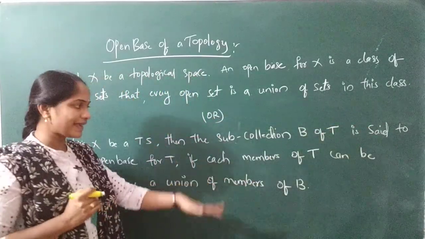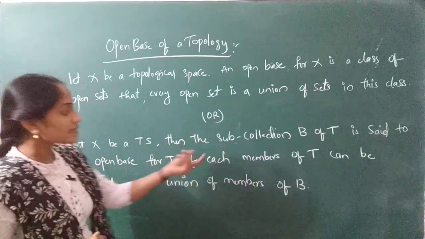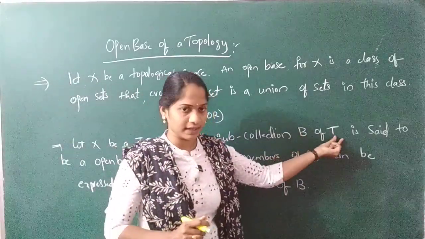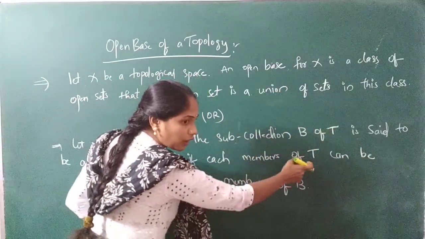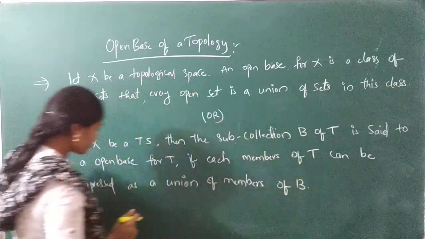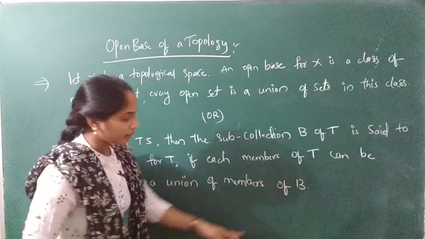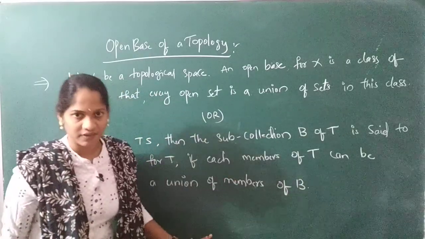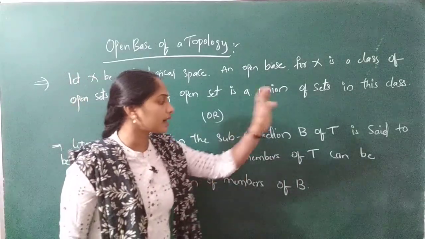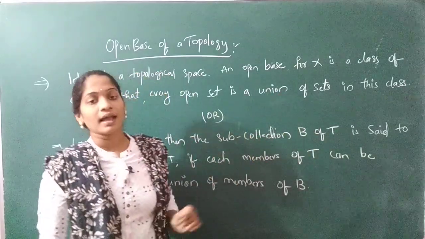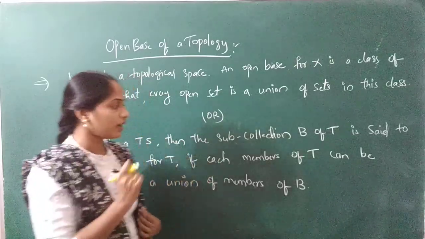Or else this is an easy one which you can remember: for a topological space X, a sub collection B of tau is said to be the open base if each member of tau can be expressed as the union of members of B. That is, when you take the union of some member sets of B, they should all be members of tau. Only then is B called an open base. So this is your definition.